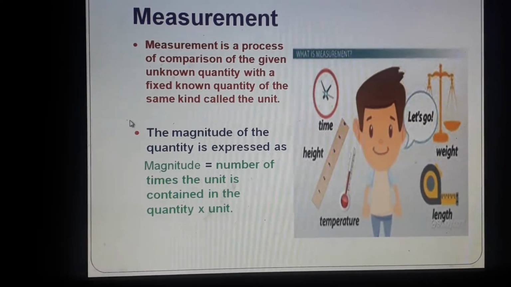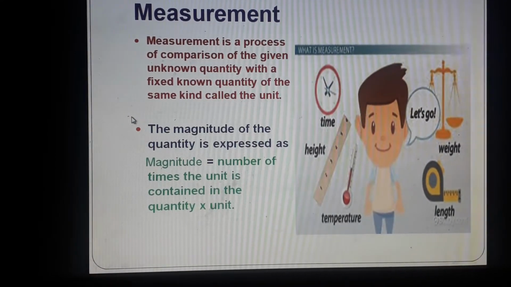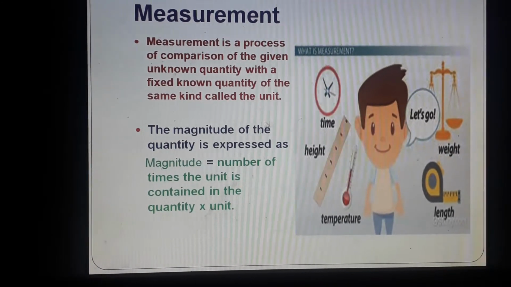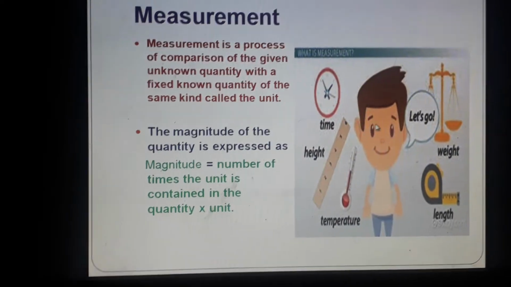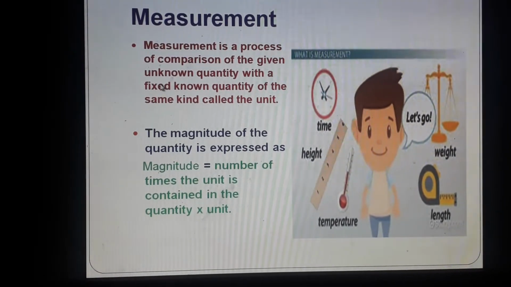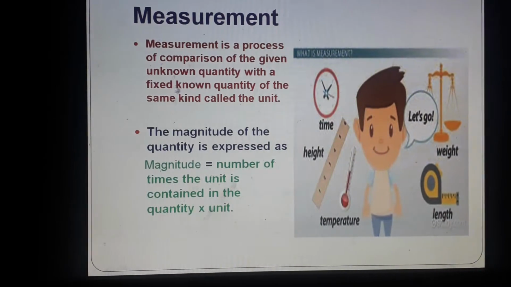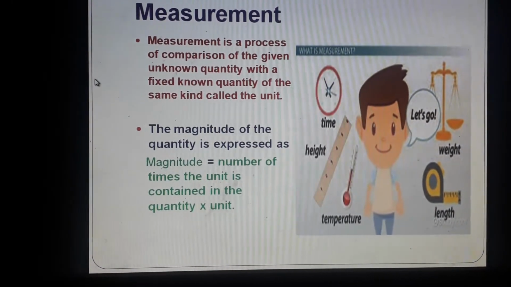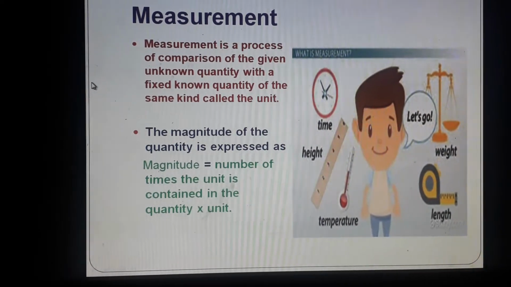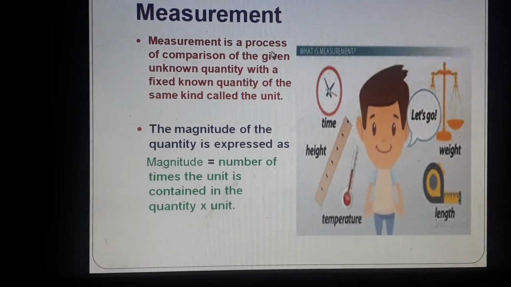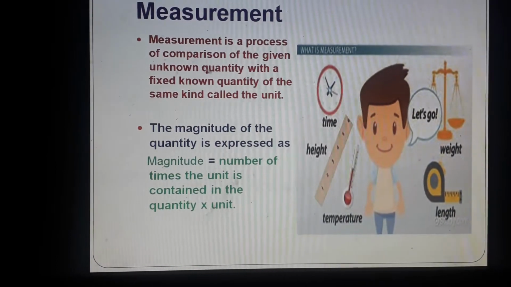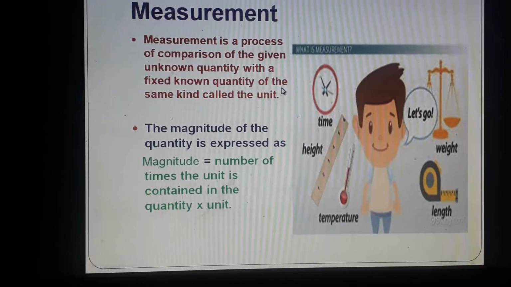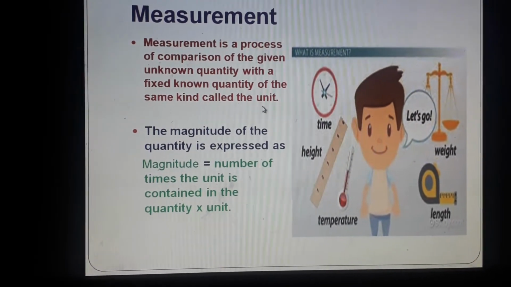So if you see that it is 5 times a centimeter, that means 1 centimeter, 2 centimeter, 3 centimeter, 4 centimeter and 5. So we will say what is the measurement? 5 centimeter. So what do we do in measurement? We find out how many times the known quantity is present in that given unknown quantity. Okay. So measurement is a process of comparison of the given unknown quantity with a fixed known quantity of the same kind called the unit.